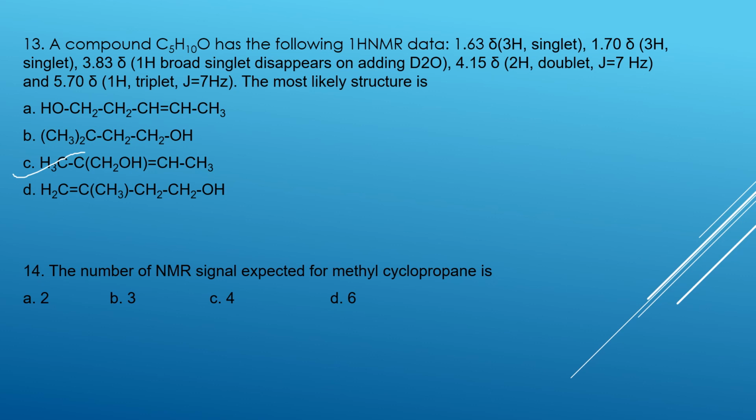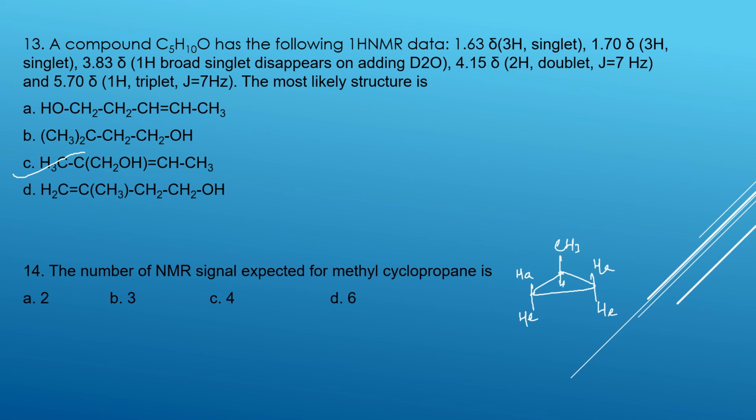The number of proton NMR signals expected for methyl cyclopropane. Methyl cyclopropane. This is methyl cyclopropane. Okay. If it is cyclopropane, the axial will be there, equatorial will be there. Okay, axial protons, equatorial protons will be there. Okay, this also will have one proton.